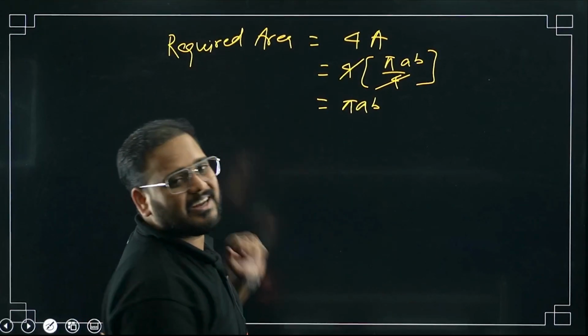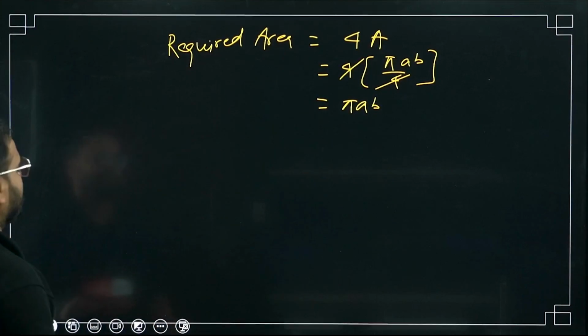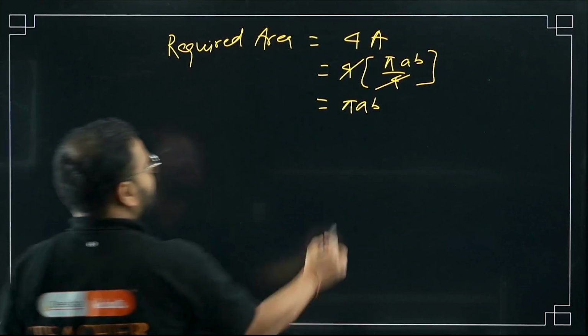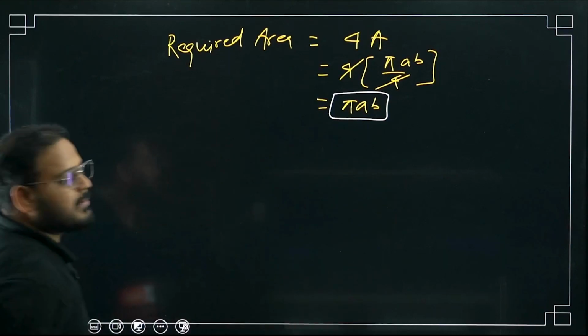But we had to use what? Integration only, right? The form of the integration. This is my answer, bacha. Let me highlight it for you. Okay. Pi AB is my final answer.